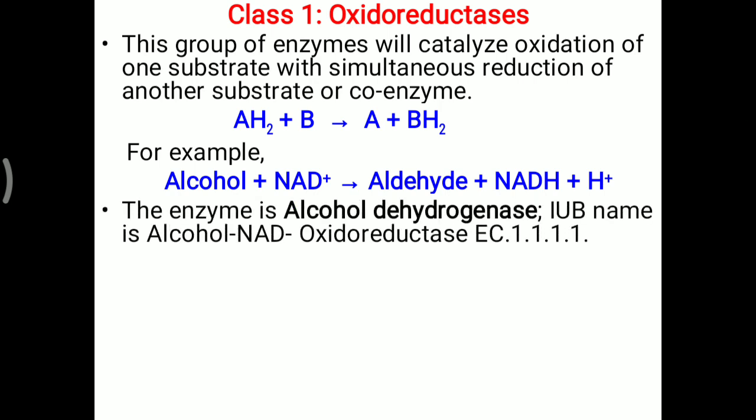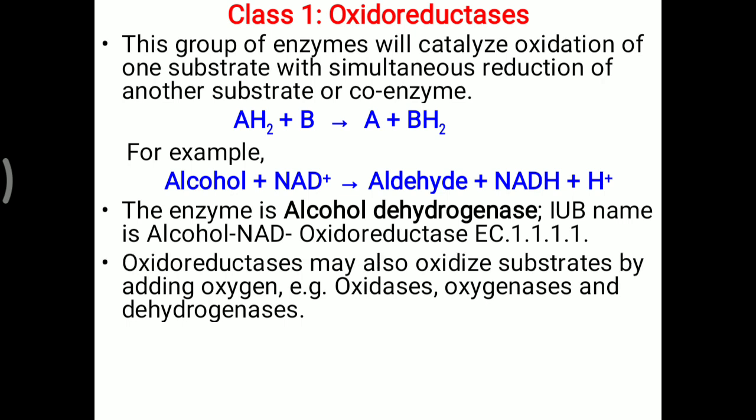The enzyme is alcohol dehydrogenase. As per the IUB name, it is alcohol NAD oxidoreductase, which is simply EC 1.1.1.1. Here the 1 is from the oxidoreductase. Now, oxidoreductases may also oxidize a substrate by adding oxygen. Oxidases, oxygenases, dehydrogenases, all of these belong to the oxidoreductases.